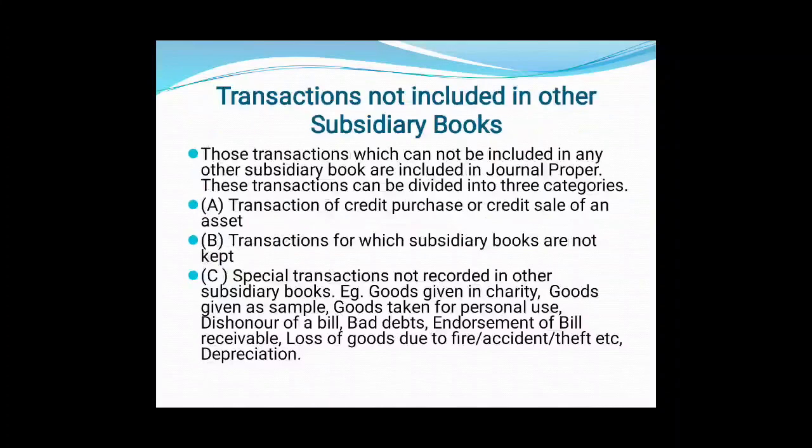Say for example, my transaction of bills are very less. I am not maintaining separate bills receivable and bills payable book. Now transaction take place. There is a transaction of bills receivable or there is a transaction of bills payable. There is no subsidiary book for same. We are not maintaining it. Then where to write this transaction? This transaction will be recorded in journal proper. So transaction for which subsidiary books are not kept are recorded in journal proper.